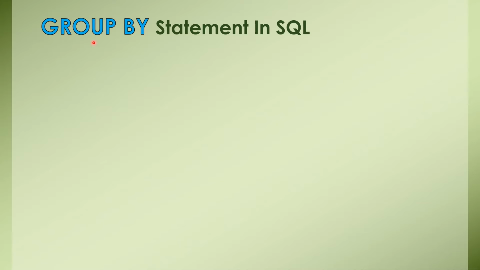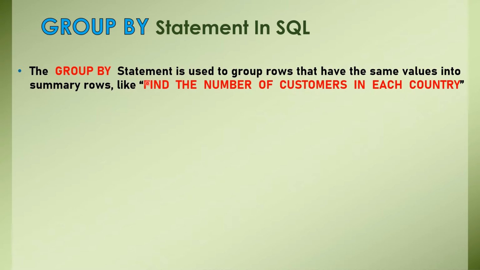So what is this group by statement in SQL? You see, the group by statement is used to group rows. So by the name itself you can understand that it is used to group something, right? And what we need to group, it is used to group rows. Rows means the records in your table that have the same values into the summary rows. And what do you mean by summary rows? Wait, I will be telling you about that.